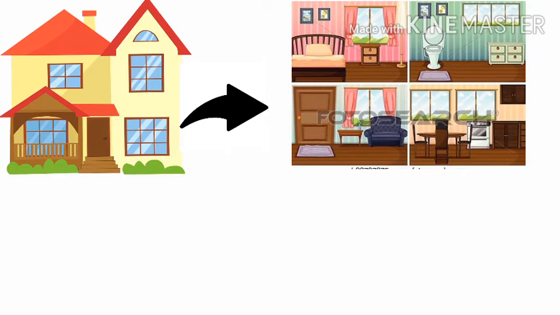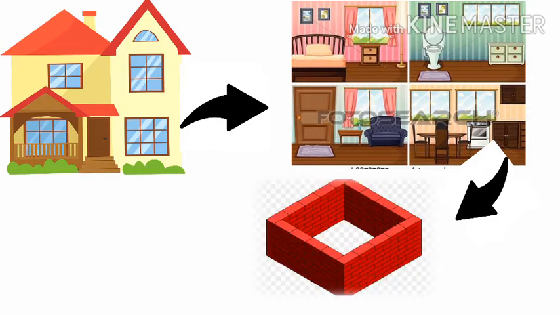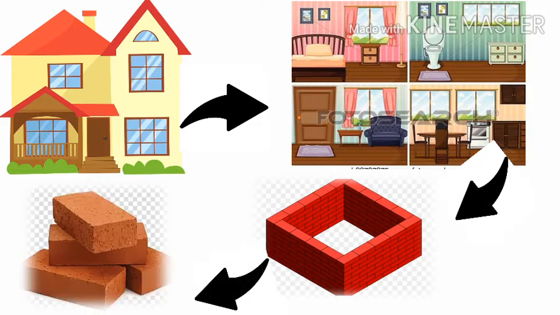For example, bedroom, bathroom, dining room, etc. And if you notice the rooms of the house, they are made up of walls. And what are walls made up of? Walls are made up of many bricks. So students, here we can say that bricks are the fundamental units or basic units of a house.